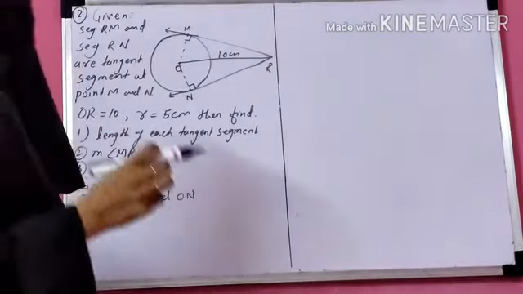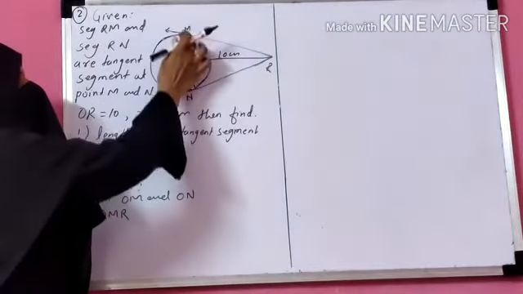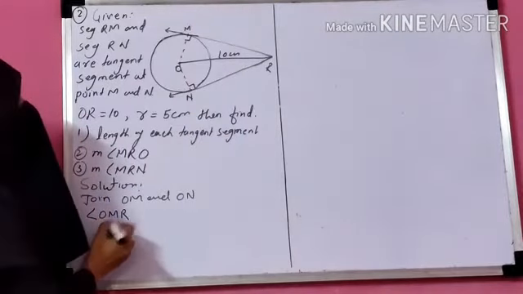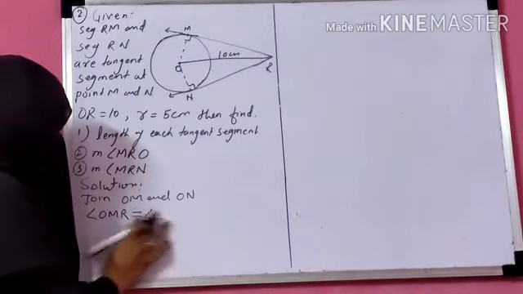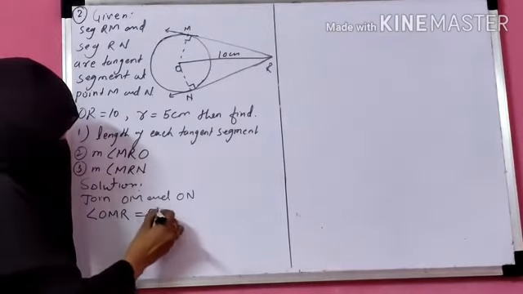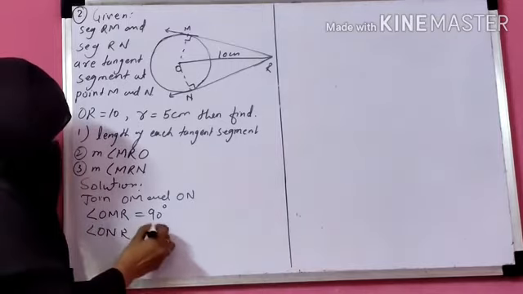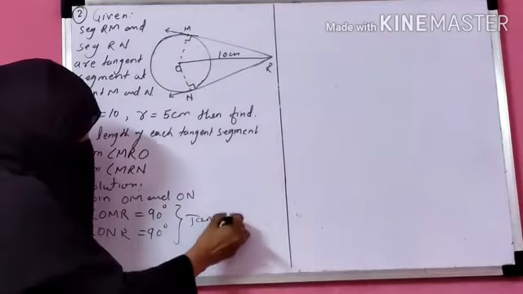So angle OMR is equal to 90 degrees, and angle ONR is also equal to 90 degrees by the tangent theorem.